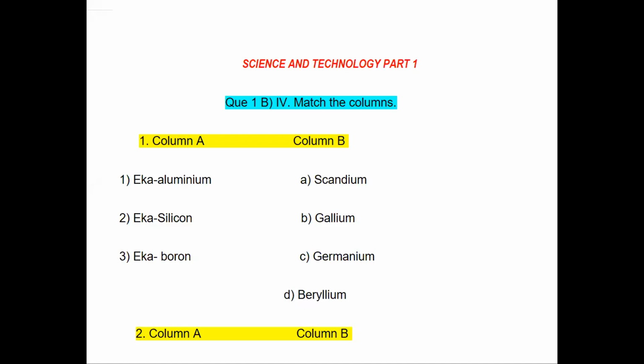We know that these were the names given by Mendeleev before the elements were discovered. When these elements were discovered, they were renamed as gallium, scandium, and germanium. So we have to find out the correct name for this. Eka aluminium is known as gallium. It was later renamed as gallium. So first one answer is gallium. Second one, Eka silicon is known as germanium. And third one, Eka boron is known as scandium.